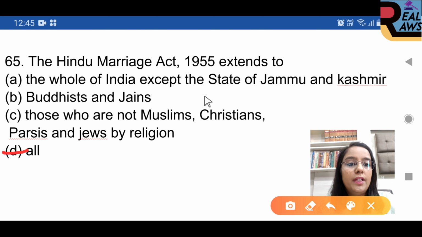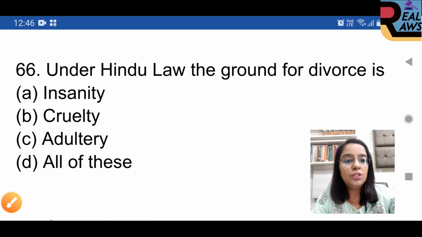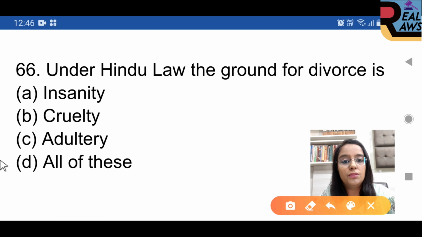That means the whole of India except the state of Jammu and Kashmir, and it applies to Buddhists and Jains, and those who are not Muslim, Christian, Parsi or Jews by religion. Question 66. Under the Hindu law, the ground for divorce is all of the above. Option D is right: insanity, cruelty, adultery.